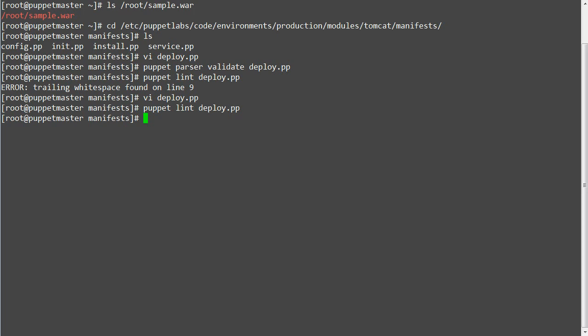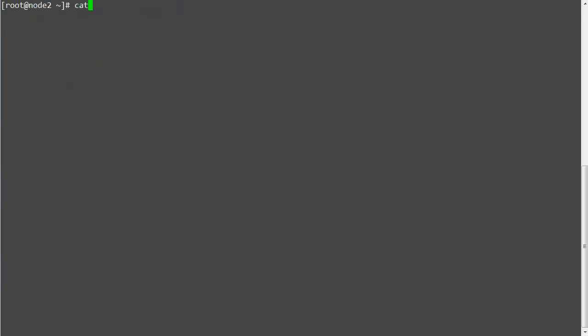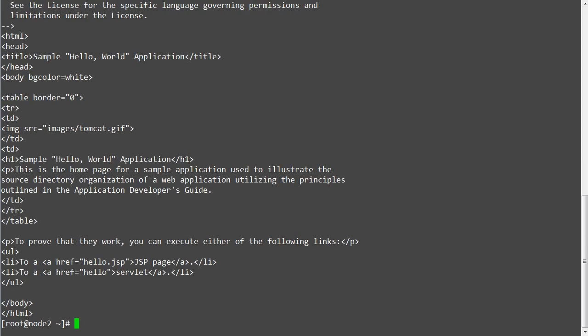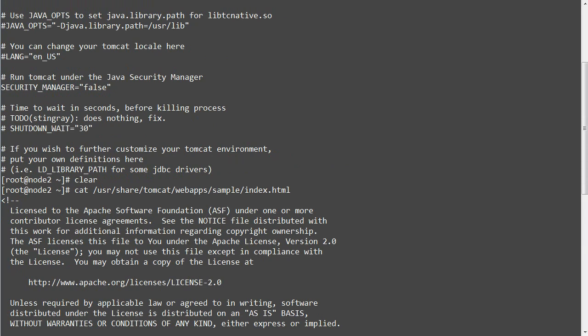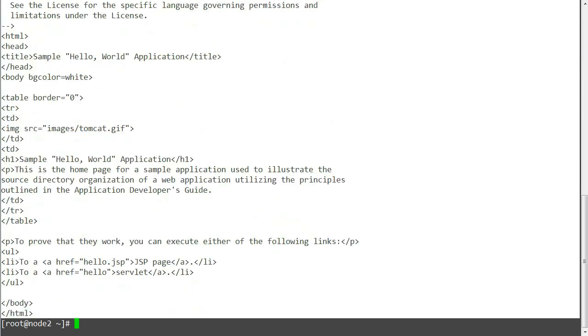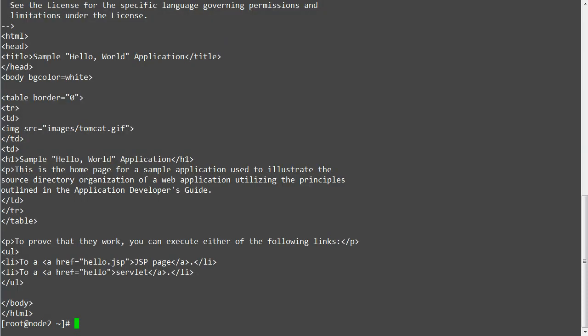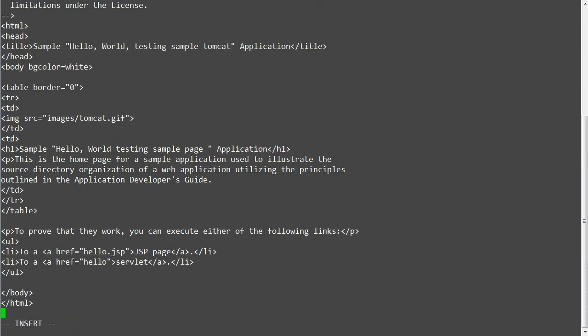Now we have configured the deploy.pp, so let's configure the index.pp file. But before that I will create a template for the index file, as I will call this template file from index.pp. So create the index.erb file, and to add the content I will copy the index.html from Node 2, which we configured in the previous lab, and place it in index.erb.